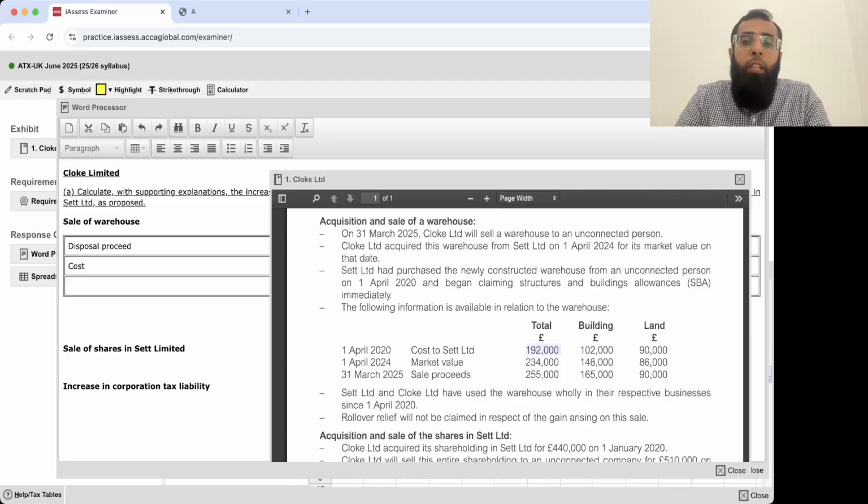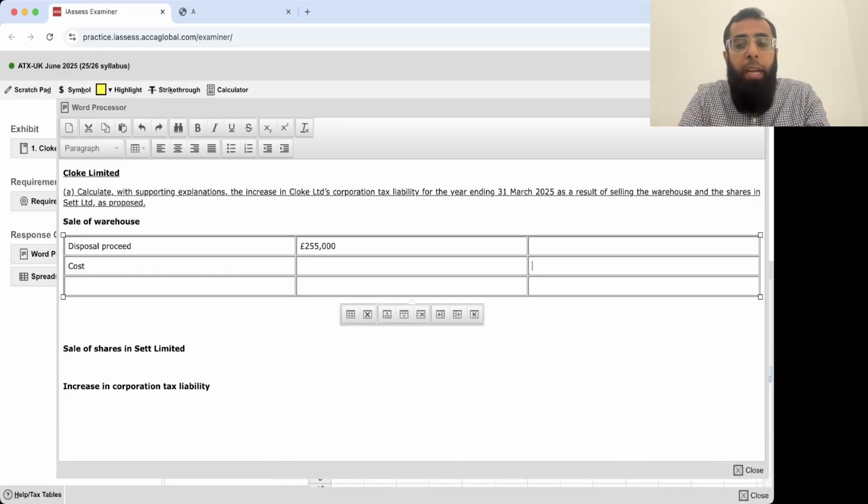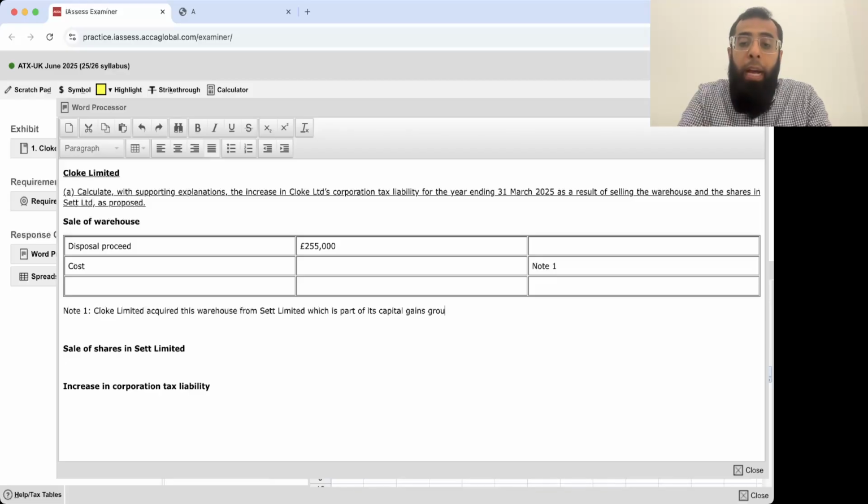So, cost, I will add note 1. Cloak Limited acquired this warehouse from Set Limited, which is part of its capital gains group, as Cloak Limited owns more than 75% shares in Set Limited.